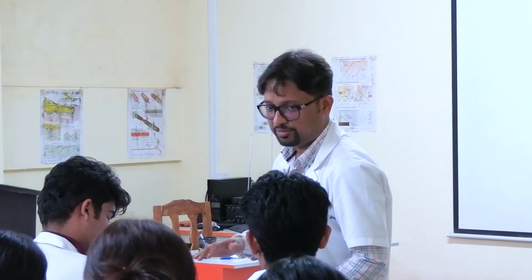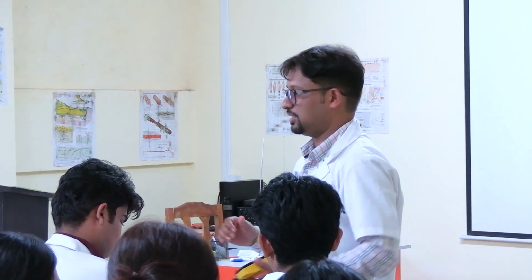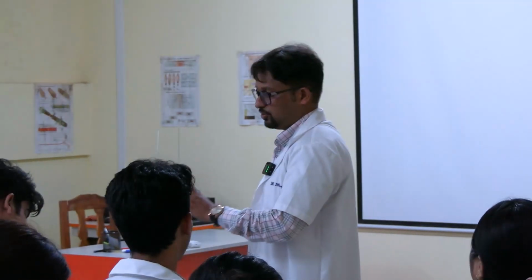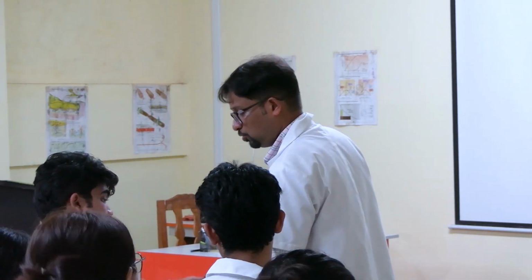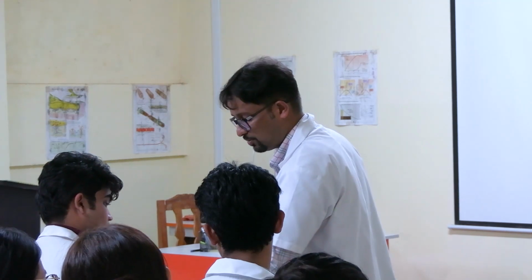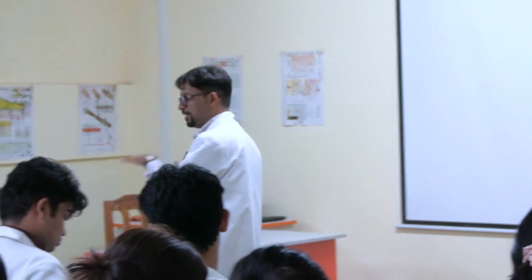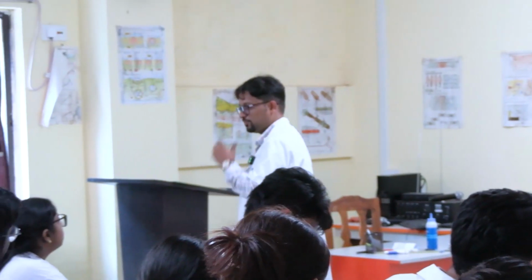This is in line with the right atrium, the level of the right atrium or level of the heart. Vertically, if you sit like this or stand like this, here it will be at the level of the heart. So if you sit straight or stand straight, 2 to 3 centimeter above the cubital fossa is at the same level of the heart. Is this important? The cuff should be at the same level of the heart. So that is ensured by this.